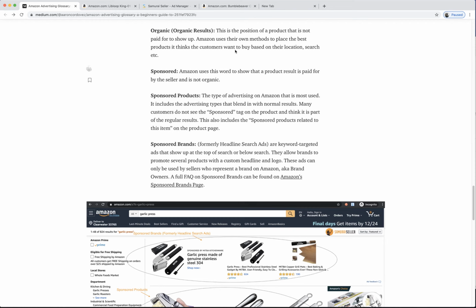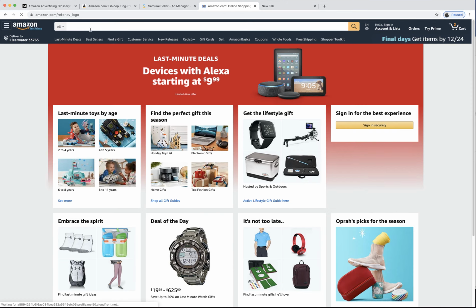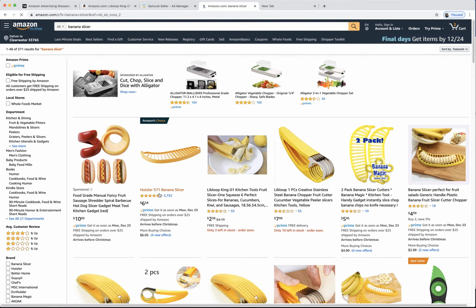Organic. So there are organic results. All that means is it's not paid. Here, if I search for banana slicer again, by the way, if you want to have some fun, read the reviews of this banana slicer. It's actually hilarious. It doesn't even tell you much, but it has so many reviews because people are doing jokes with the reviews. Okay, good. That's why I always use banana slicer. I think it's a fun product.